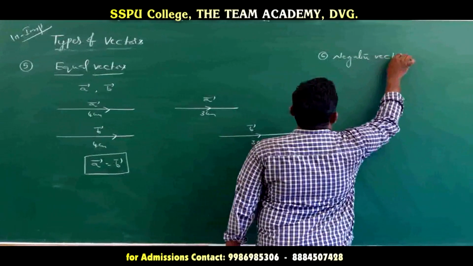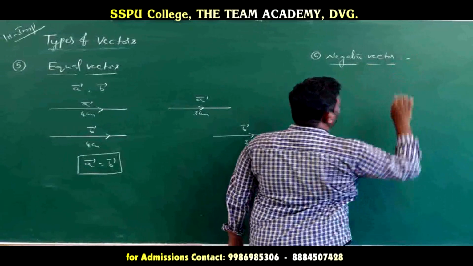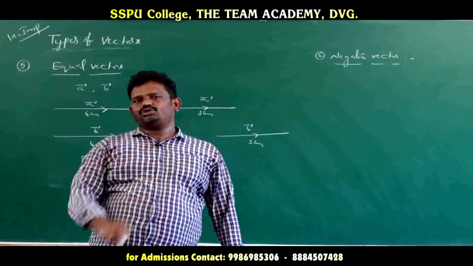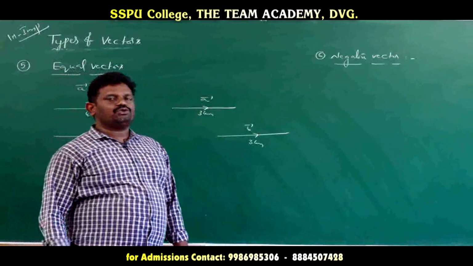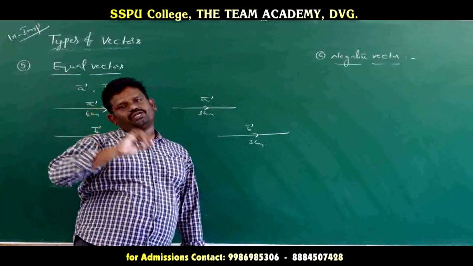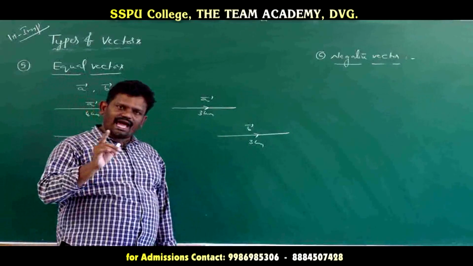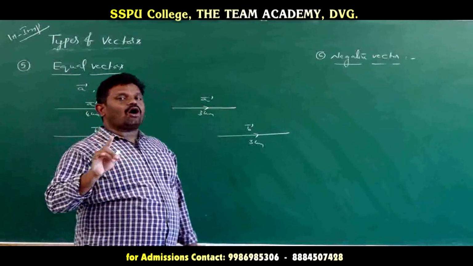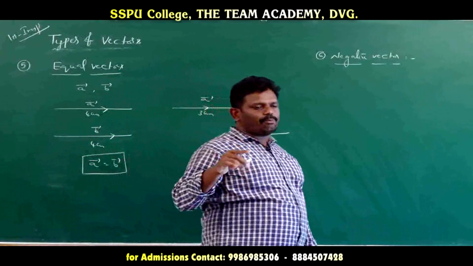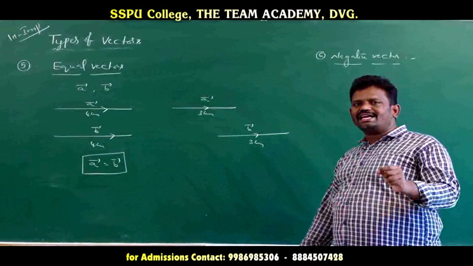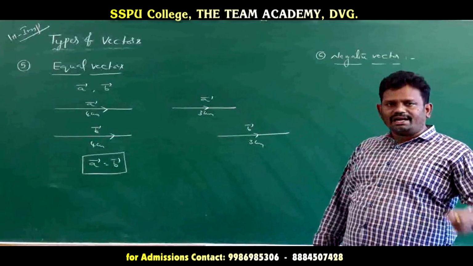Negative vector. So how to define a negative vector? The vector having the same magnitude and the opposite direction to the given vector. At that time, that vector is said to be the negative vector of the given vector, and it is denoted by